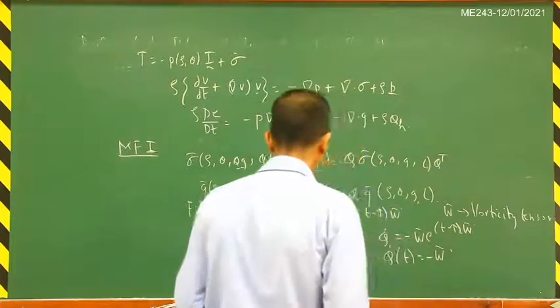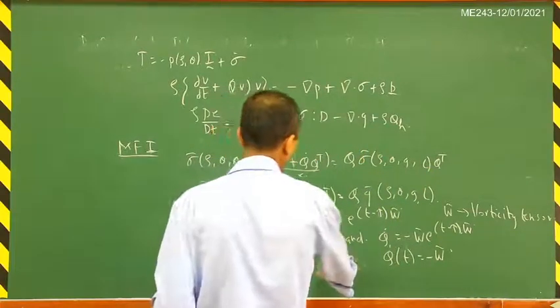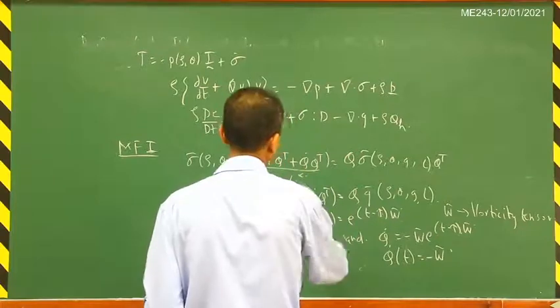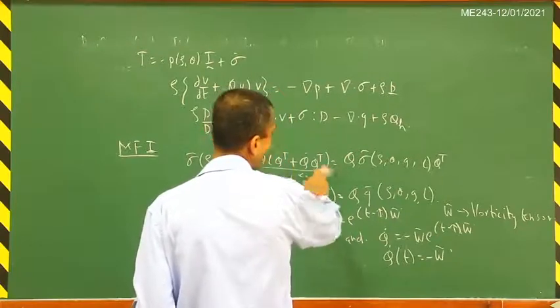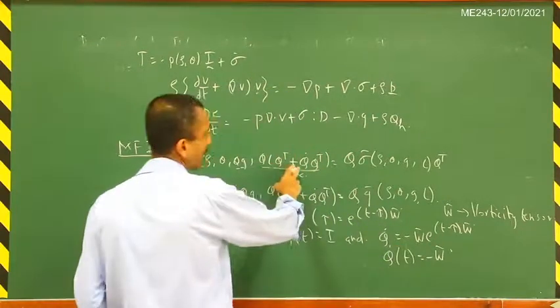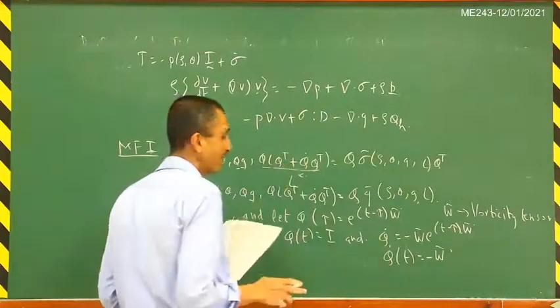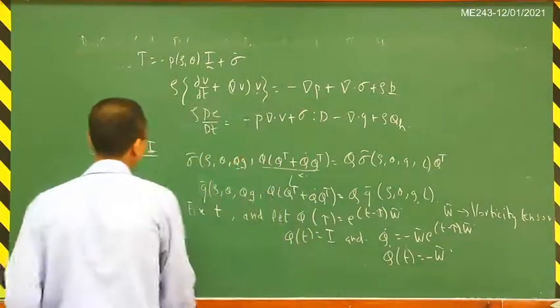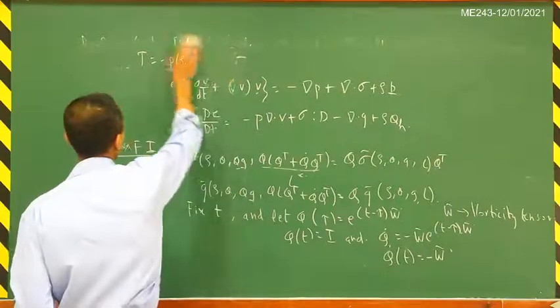If we now substitute these things into this, then you will get L minus W tilde. And L minus W tilde is nothing but D itself, right? So that is the symmetric part of the velocity gradient.